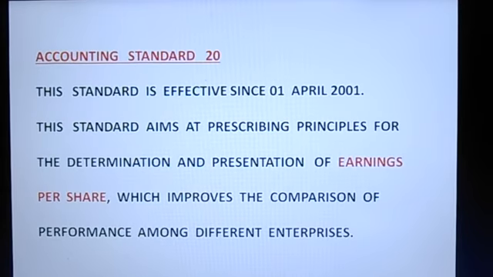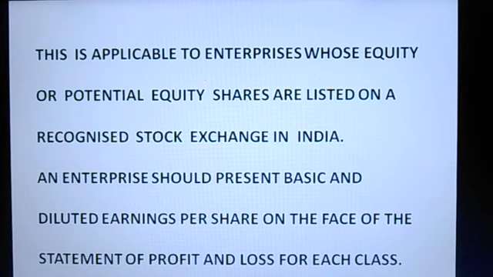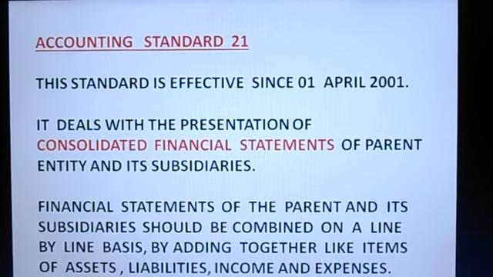Accounting Standard 20. This standard is effective since 1st April 2001. This standard aims at prescribing principles for the determination and presentation of earnings per share, which improves the comparison of performance among different enterprises. This is applicable to enterprises whose equity or potential equity shares are listed on a recognized stock exchange in India. An enterprise should present basic and diluted earnings per share on the face of the statement of profit and loss for each class.